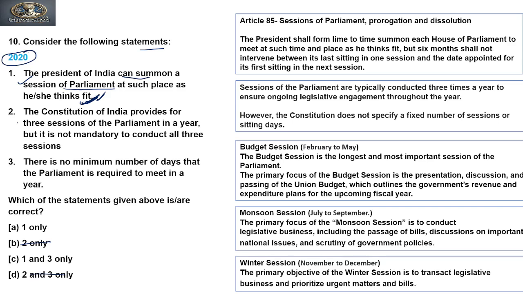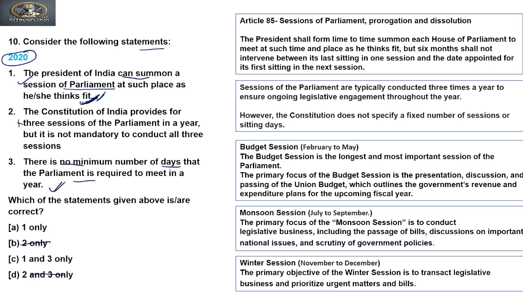It means the second is an incorrect statement if we go through the elimination method. Now if we try to find whether the third statement is true or false, then we can answer the question. So see the third: there is no minimum number of days that Parliament is required to meet in a year.